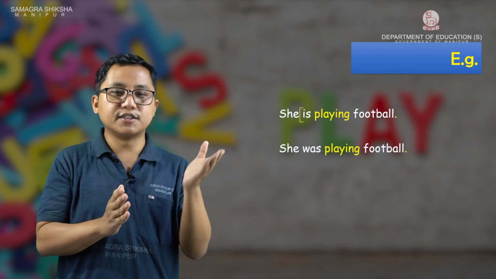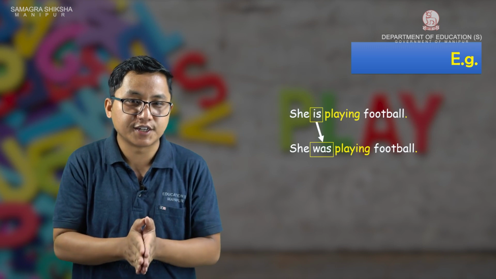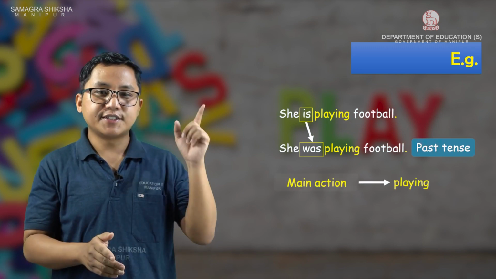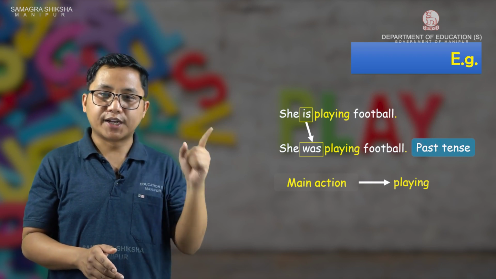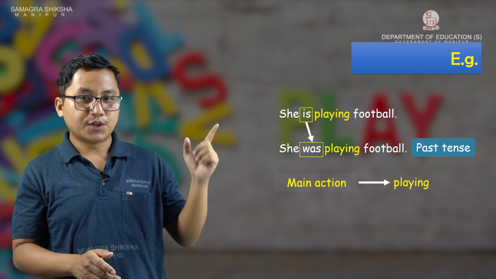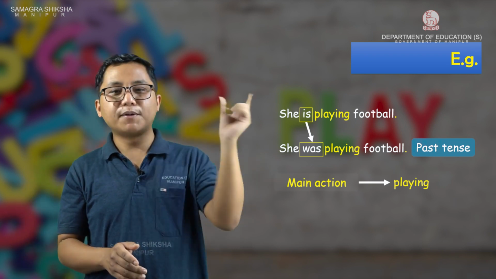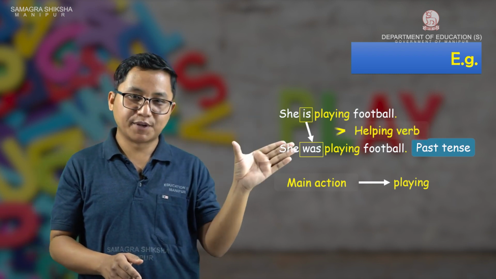When we say she is playing football or she was playing football, what is the main action done here? The main action done is playing. Playing is the main action done here. So playing becomes our main verb or principal verb. And those verbs which are helping this word playing, is and was, they are called helping verbs.